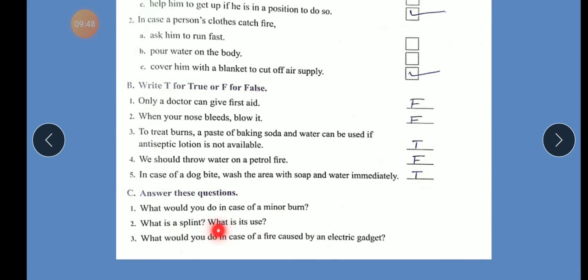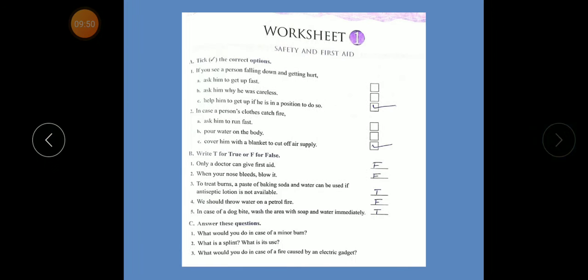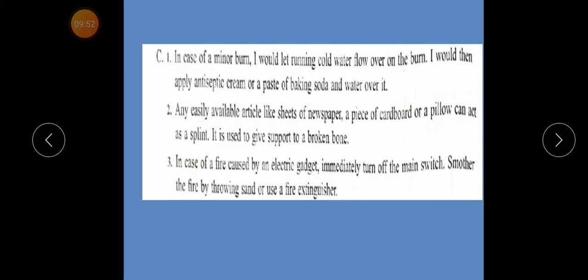Question C. Answer this question. What would you do in case of a minor burn? Answer. In case of a minor burn, I would let running cold water flow over the burn. I would then apply antiseptic cream or a paste of baking soda and water over it.